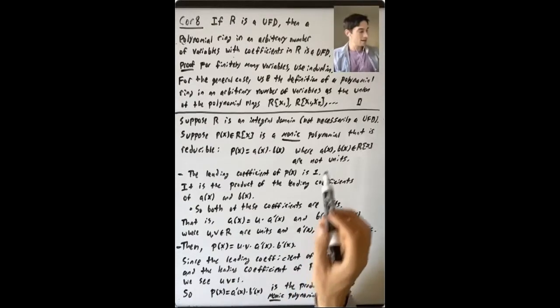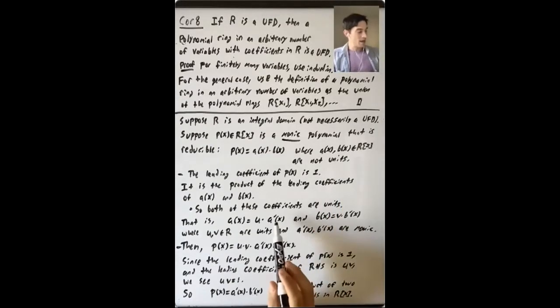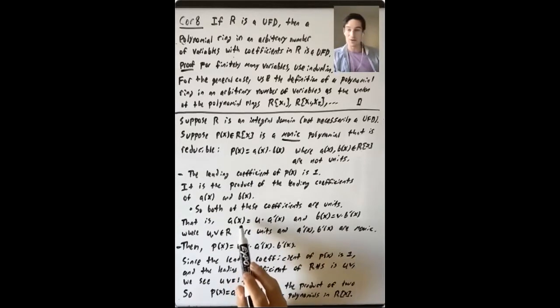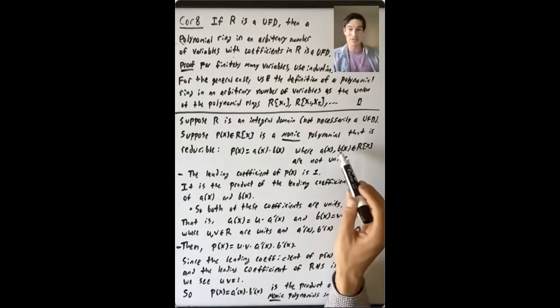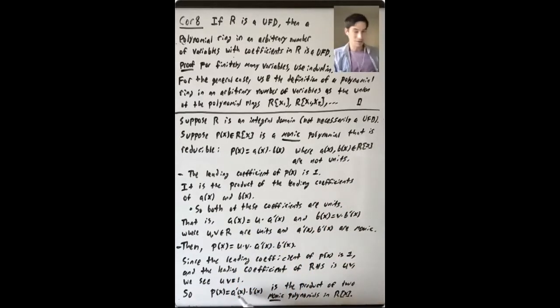And they're not units, right? Like if a prime was a unit, then a would have been a unit also. And we suppose that these are not units. So a monic polynomial that has degree 0 is 1, so is a unit. So that means these monic polynomials are not units, which means that in particular they have degree at least 1.